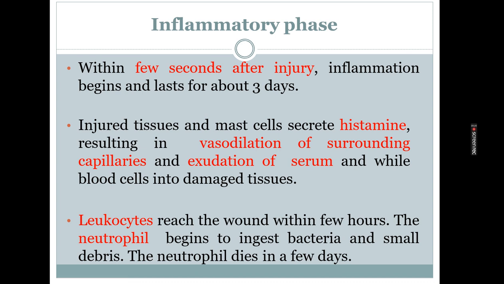This phase starts within a few hours after the injury and lasts mainly about 3 days. In this phase, histamine is secreted from the injured tissue. Mast cells secrete histamines, which lead to vasodilation of the capillaries, and exudation of serum and blood cells into the damaged tissue. Leukocytes also reach the site of the injury.